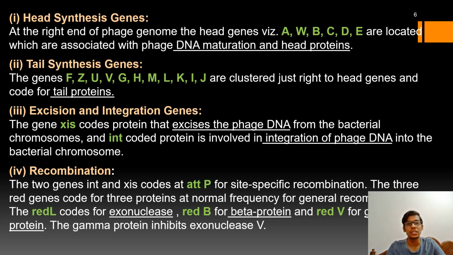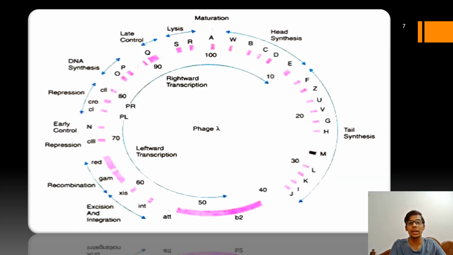Now, the head synthesis genes include A, W, B, C, D, and E. These synthesis genes are present at the right end of the genome. When you look at the lambda phage genome, you see that A, W, B, C, D, and E are present on the right side of the genome.